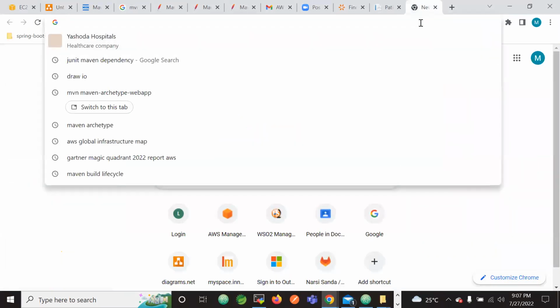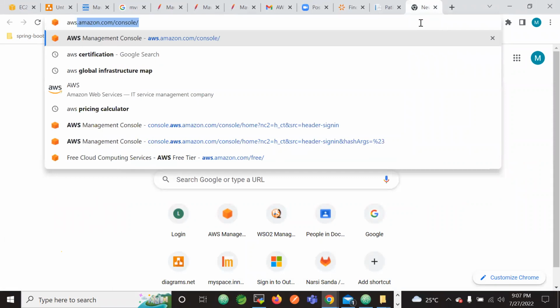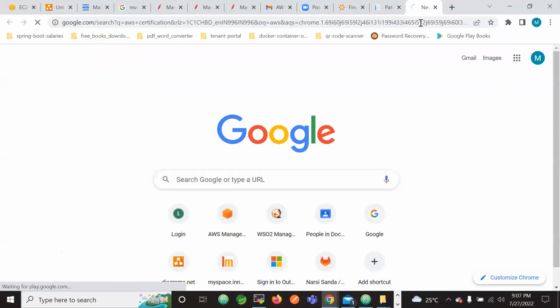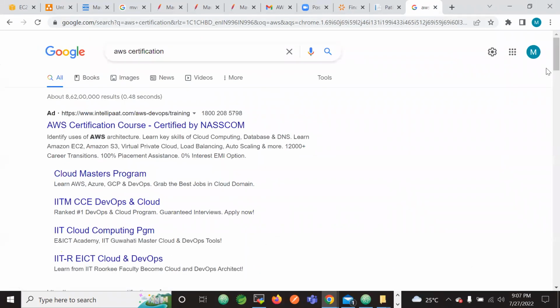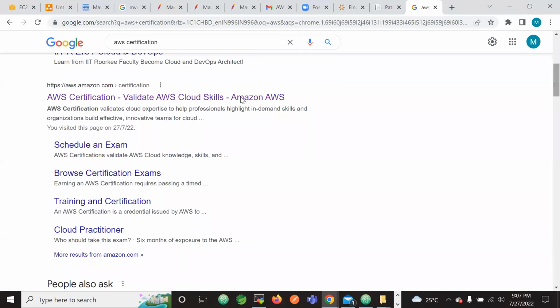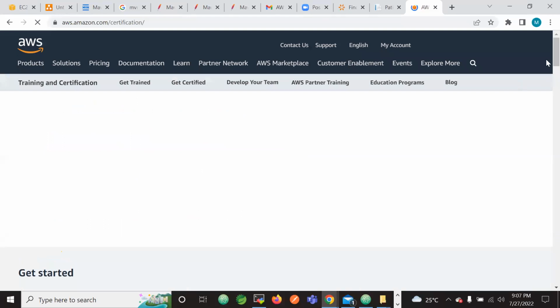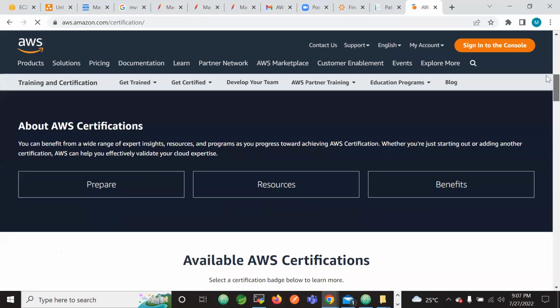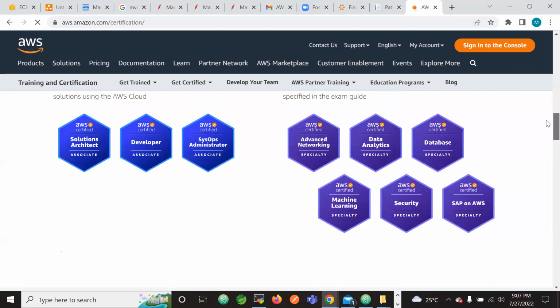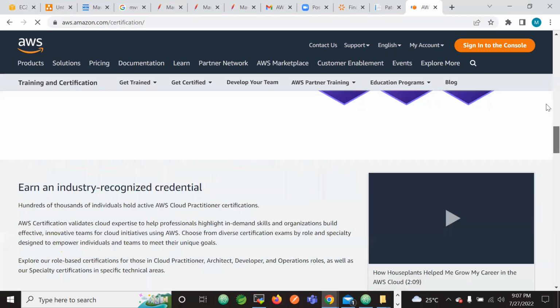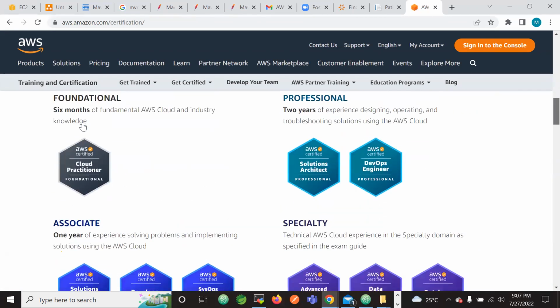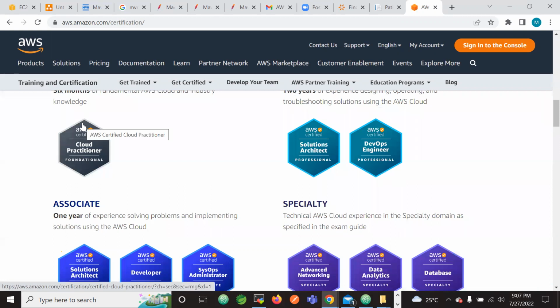If we search for AWS certification, here are the certifications offered. Let me go here. So this is for cloud practitioner, the beginner certification. Later I can choose the development level also, right? Yes.